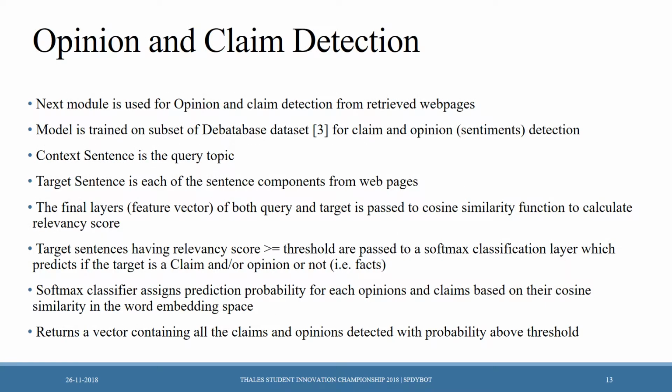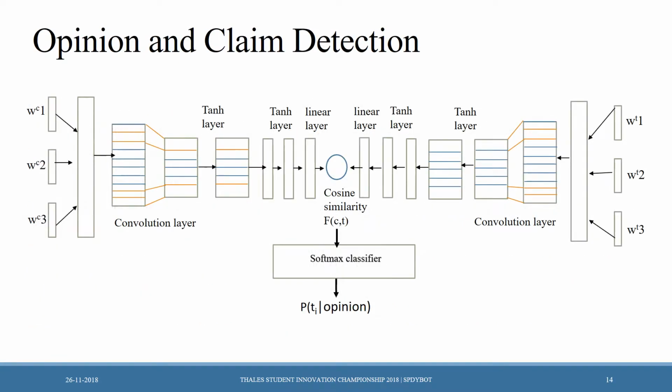The next module works for detecting which of the sentences from the retrieved web pages are opinion and claim. The model is trained on a subset of the database dataset provided by IBM for claim and opinion detection. Finally, as we can see, a softmax classifier layer will predict the probability for each detected sentence being an opinion or claim, and the model keeps all the claims having a probability score above a threshold.